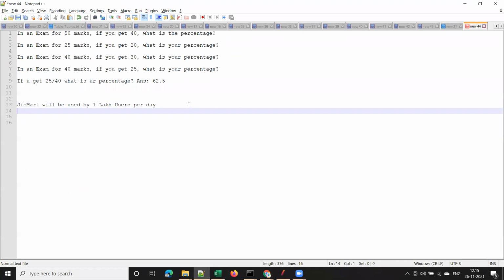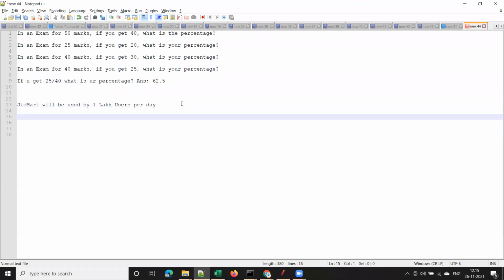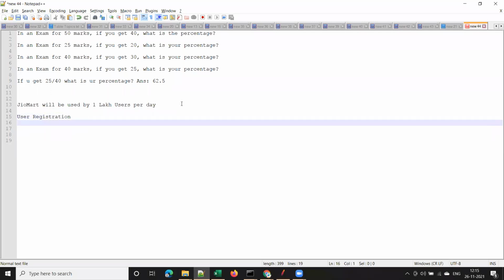Then we have to, and these are the critical business flows of my application. First, the user will register and create an account, right? And they will search for some product, isn't it? These are the critical business flows for any e-commerce application. Yes or no? Amazon or Flipkart, right?